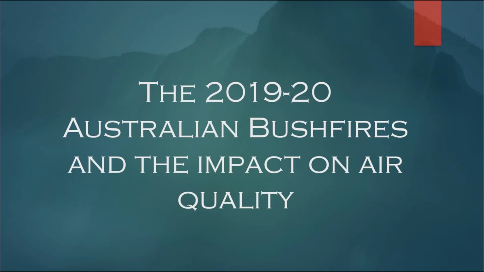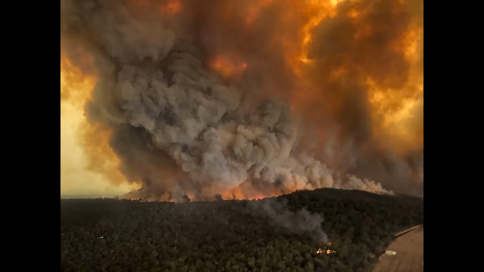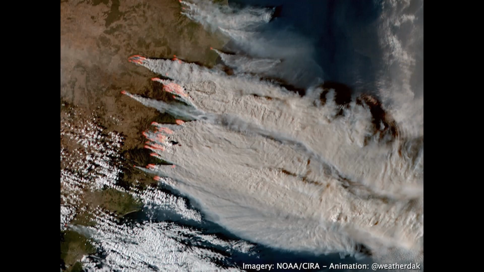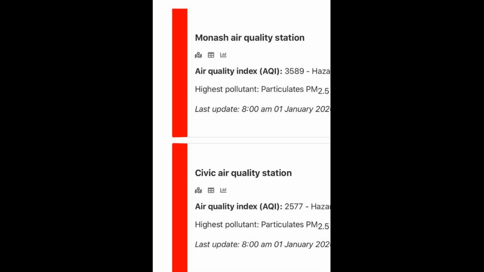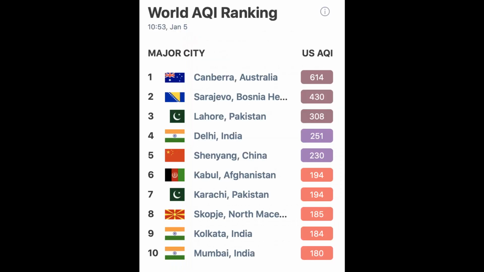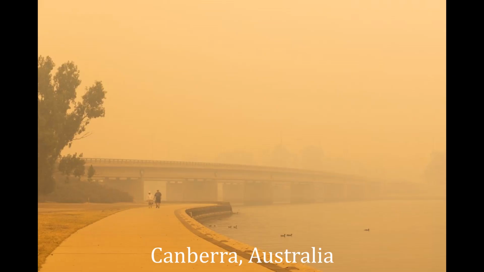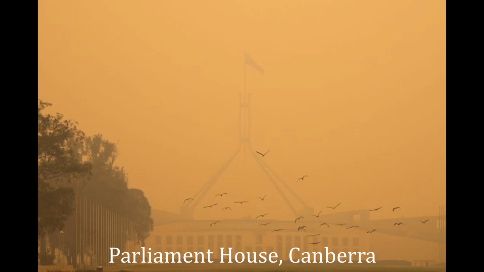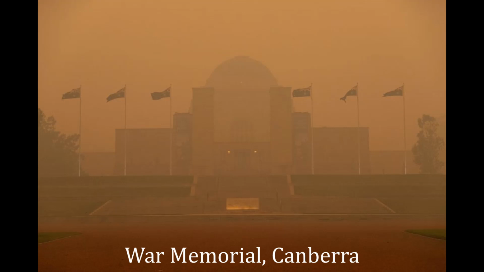The 2019 to 2020 Australian bushfires and the impact on air quality. This bushfire season has seen one of Australia's worst in recorded history. It has also produced an enormous amount of smoke that has raised serious health concerns. In the first week of January 2020, Canberra saw air quality index peaking to 3,150 AQI on the 5th of January, ranking the city as number 1 in the world for the worst air quality. This made the air extremely hazardous to breathe, as the highest pollutant in the air at the time was PM2.5 particles. When you consider 200 AQI is deemed hazardous, that number is surreal. These images make it easy to see just how hazardous the air was during that week in Canberra.